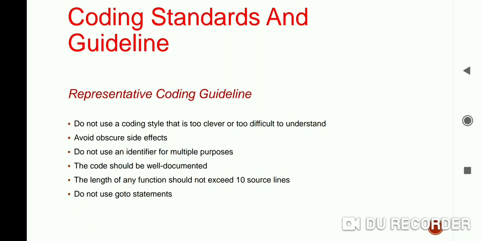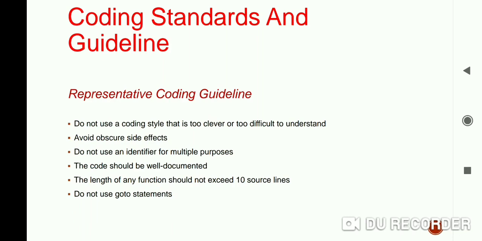The next one is, the code should be well documented. It means there should be at least one comment line on average for every three source lines of code. You should give a comment after three source lines of code, which describes the meaning of that code.